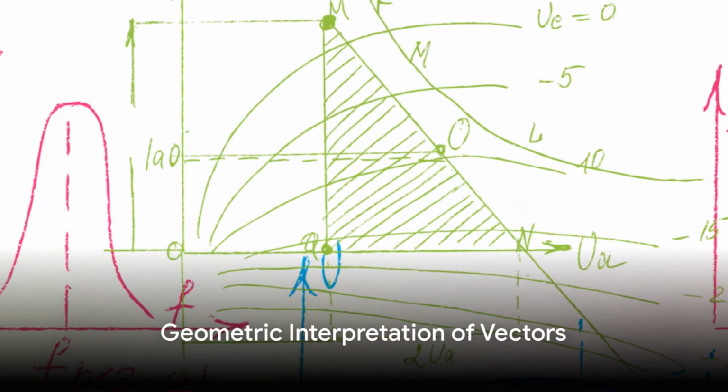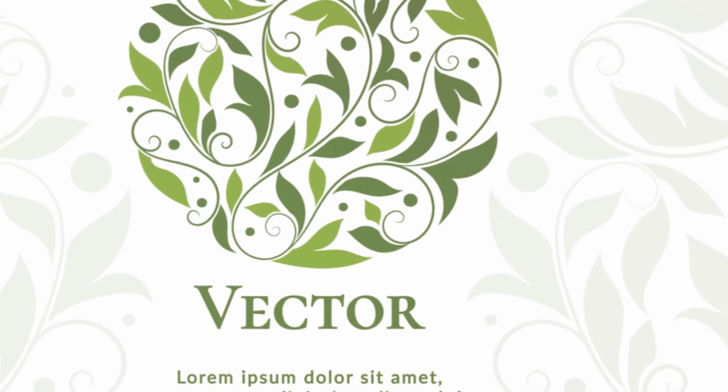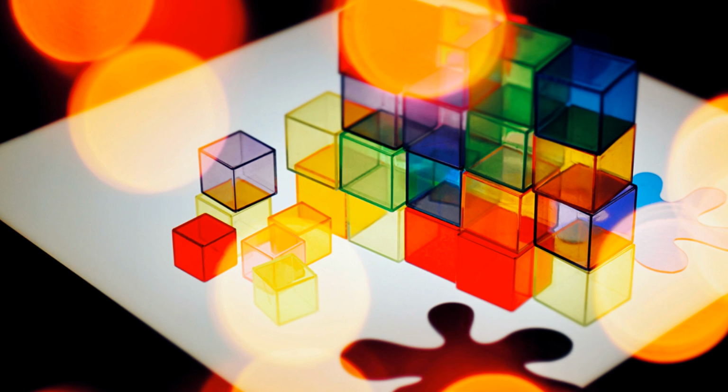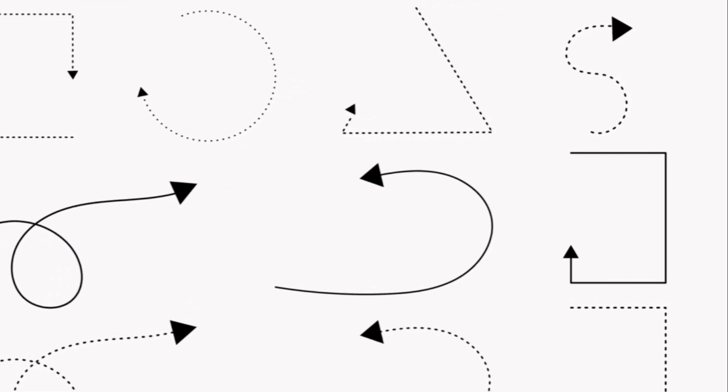Now let's take a visual journey into vectors and their geometric interpretation. Imagine a world where lines and arrows become a universal language, where direction and length are more than just coordinates or measurements. Welcome to the world of vectors. In this world, each vector is a directed line segment represented by an arrow.